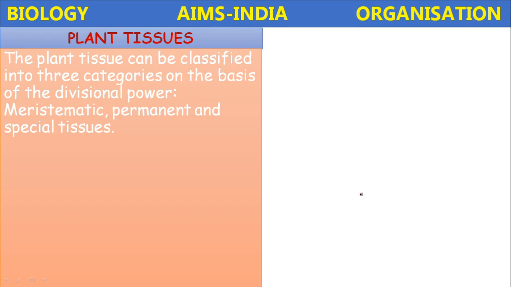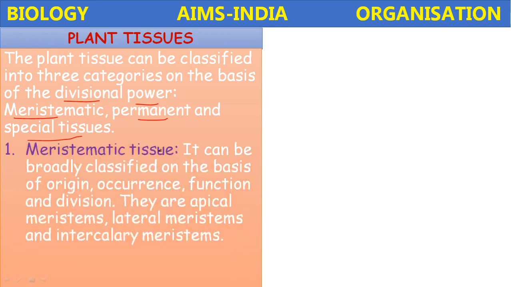That is, the plant tissues can be classified into three categories on the basis of cell divisional power. They are meristematic tissue, permanent tissues, and special tissues. The meristematic tissues can be broadly classified on the basis of origin, occurrence, function, and division.